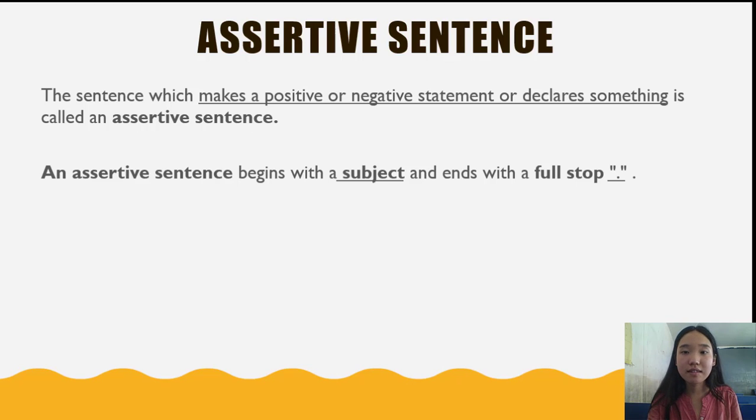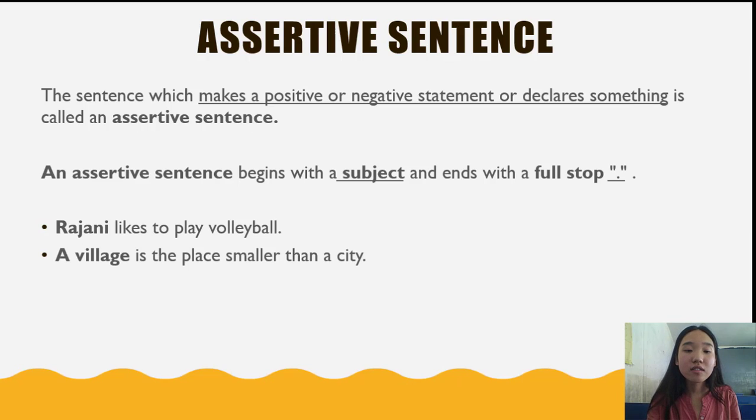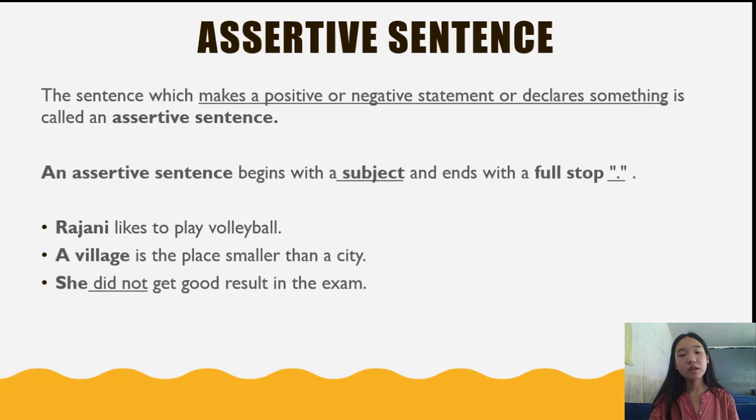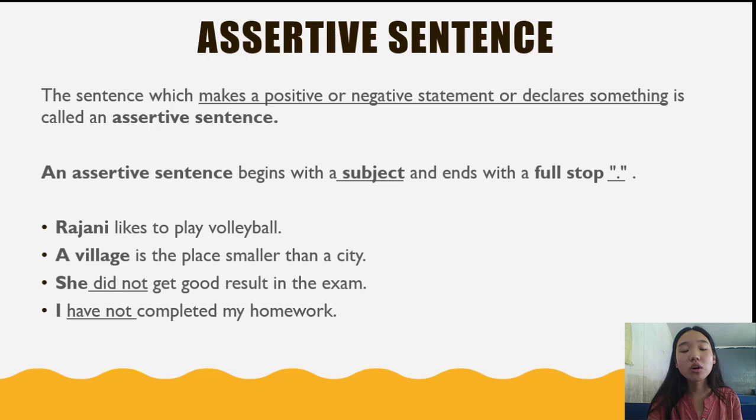A few examples of assertive sentences are: Rajani likes to play volleyball. Here the sentence has begun with a subject, which is Rajani, and ended with a full stop. A village is a place smaller than a city. Here the sentence has begun with a subject, which is a village, and ended with a full stop. She did not get good result in the exam. Here the sentence has begun with a subject, which is she, and ended with a full stop. Also, I have not completed my work. Here also the sentence has begun with a subject, which is I, and ended with a full stop.